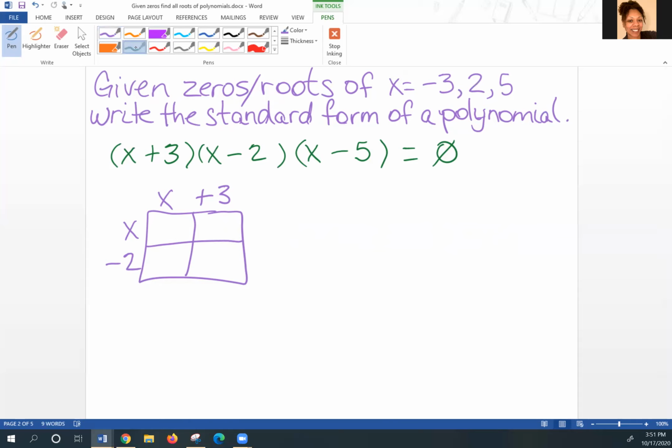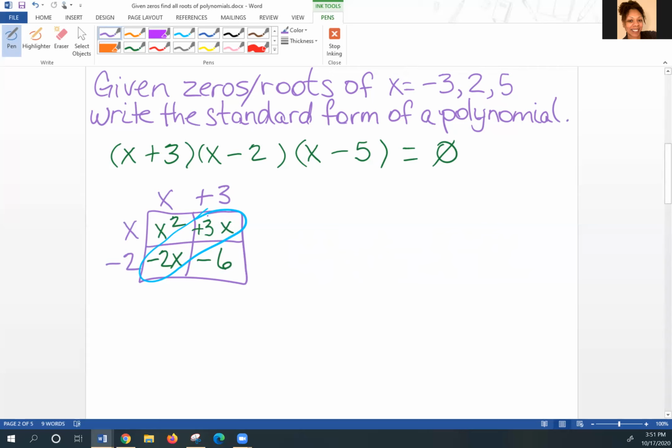Now you multiply x times x is x squared, x times 3, 3x, negative 2 times x, negative 2x, negative 2 times 3, negative 6. At this point, I see diagonally I can combine those two terms. What I'm going to do now is create another box, this time with the answer from this first box.